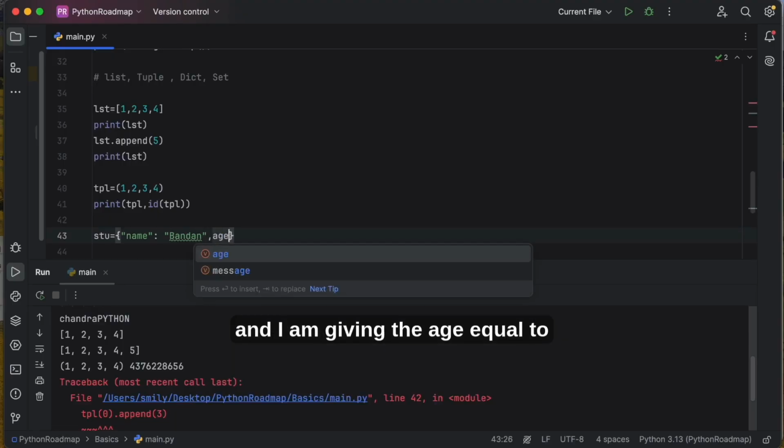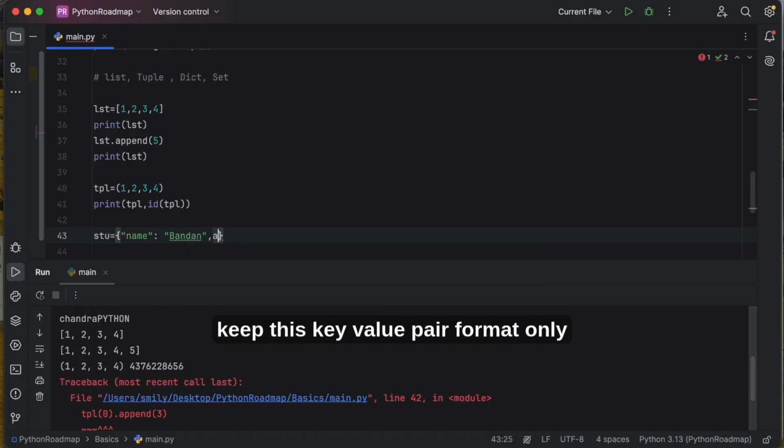Name, and I am giving the age equal to. So this is the key value pair format. So you need to keep this key value pair format only. Age is equal to 25. Okay, because it is an integer, quotes are not required.